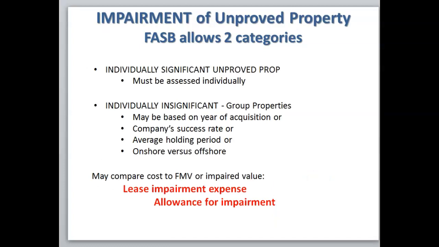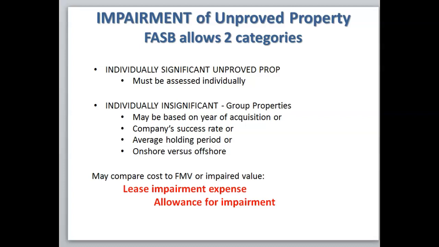To record the impairment of unimproved property, FASB allows two categories. You can split your properties into individually significant unimproved properties. These are going to be assessed individually. And then basically you can group the remainder into individually insignificant. So you can put these in one group or different groups, maybe based on some common feature. But a company may have hundreds of properties, so it's good to group the insignificant amounts just for record keeping. It could be based on the year of acquisition, for example, would be one way to group them. It may be based on the success rate, the average holding period, or onshore versus offshore.